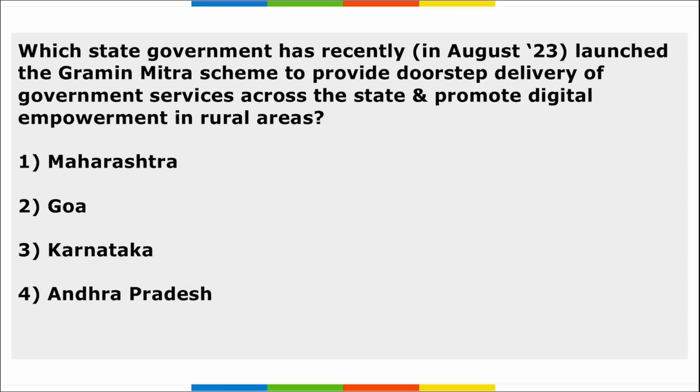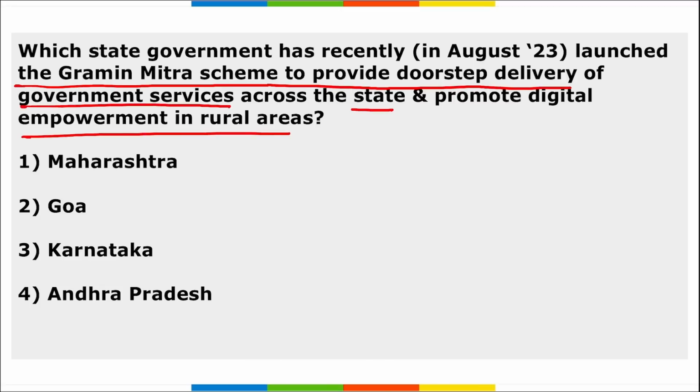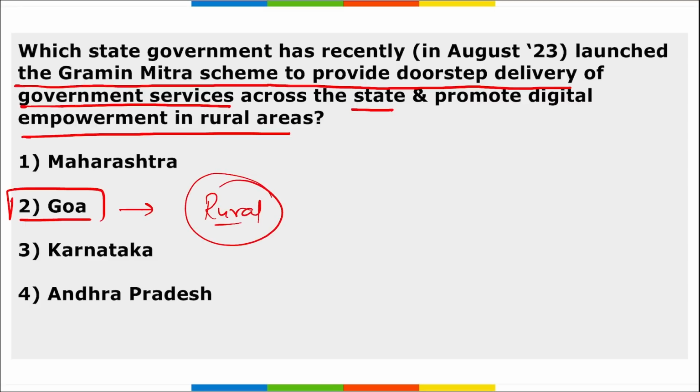Next, which state government has recently launched the Gramin Mitra scheme to provide doorstep delivery of government services across the state and promote digital empowerment in rural areas? So, which is the state government that launched this Gramin Mitra scheme to provide doorstep delivery of various government services? It is Goa, right? And this is specifically to provide doorstep delivery of government services to the rural areas, and the rural population of Goa can benefit from this particular doorstep delivery scheme.